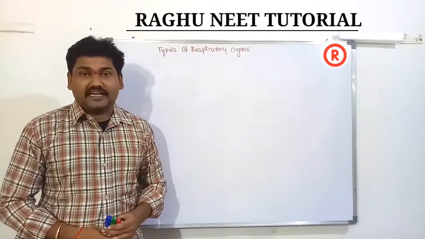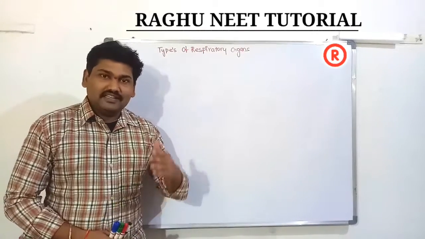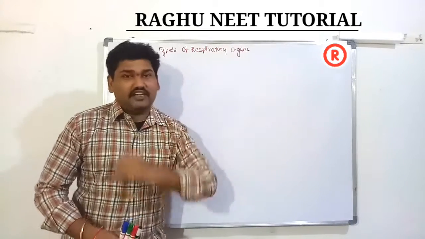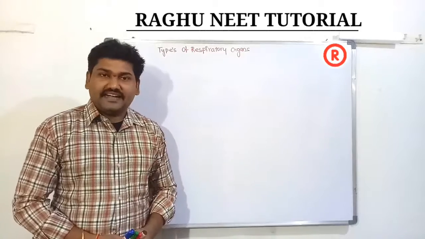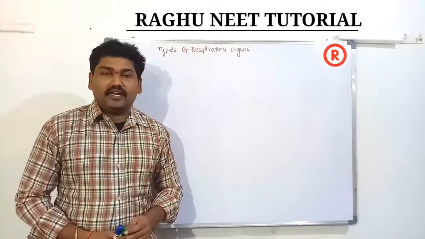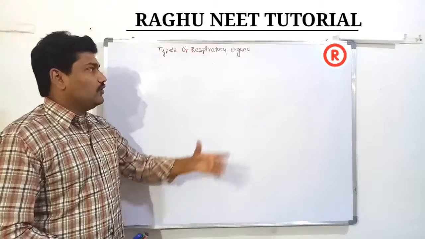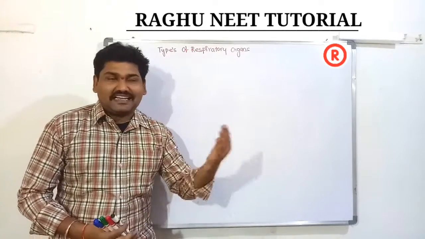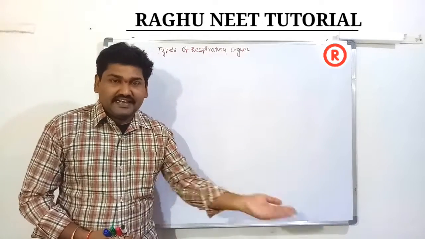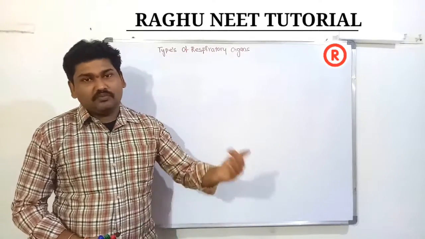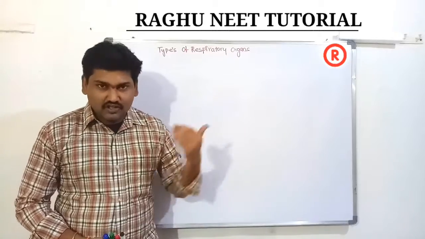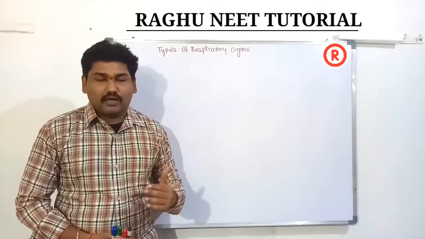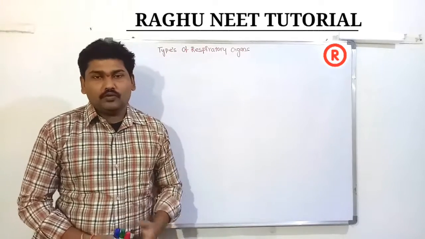The definition of respiratory organs is that respiration is carried out by a variety of organs in different types of animals. The organs by which respiration is carried out in different types of organisms are known as respiratory organs. So what is the importance of the respiratory organ? They carry out the indirect absorption of oxygen from the environment. What is important is the exchange of gases from the tissue to the environment and from the environment to the tissue.